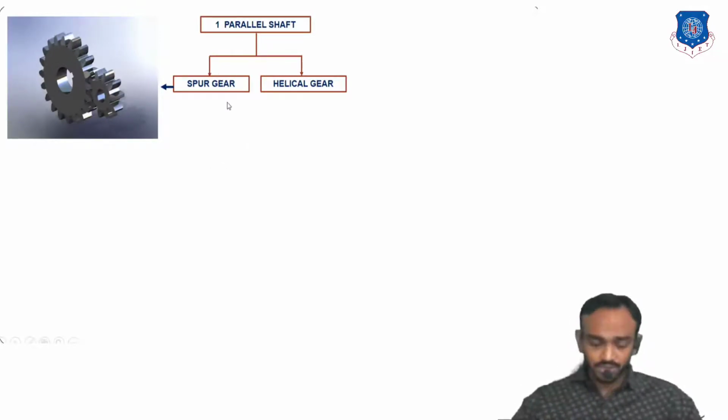Always remember that in a spur gear the teeth are always parallel to the shaft. Like this, if the shaft is here, the teeth are parallel to the shaft. The second type is helical.